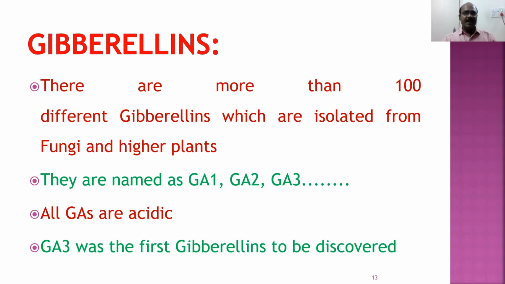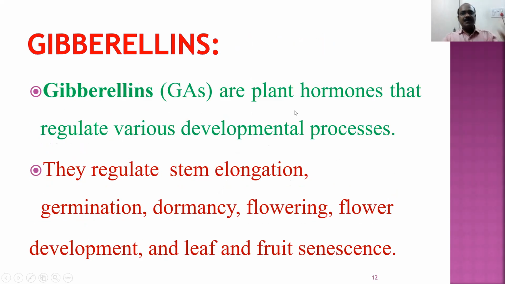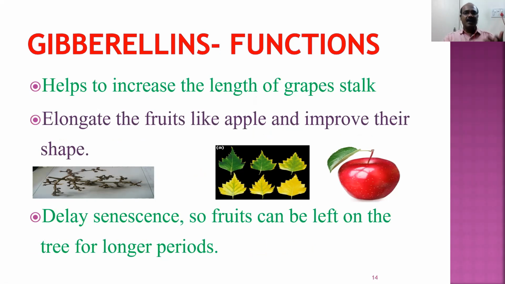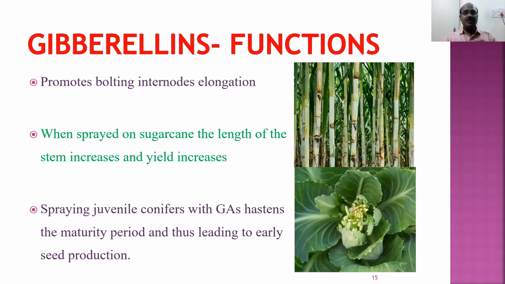So in the previous slide we have seen they are responsible for stem elongation, they control germination, seed dormancy, flowering, flower development, and fruit and leaf senescence. Here we have seen some properties. They are also responsible for bolting. Bolting means internode elongation. For example, in the cauliflower plant, the cauliflower inflorescence gets extended, as shown here, and at the top of it, it contains the flower, which is called cauliflower.